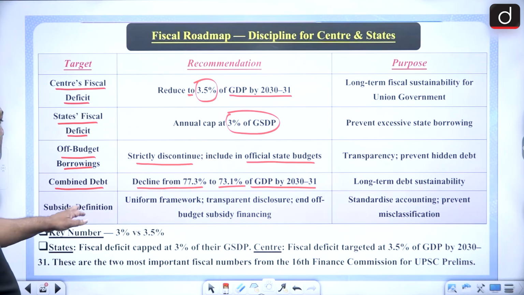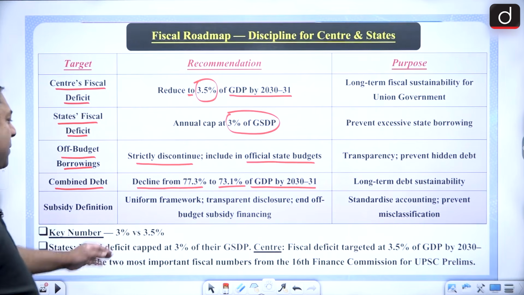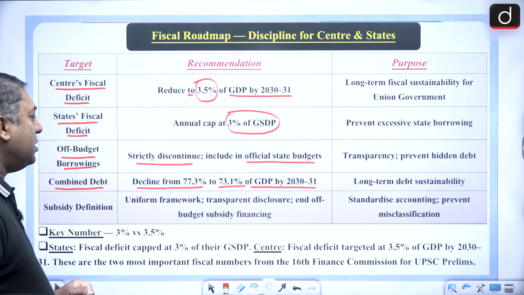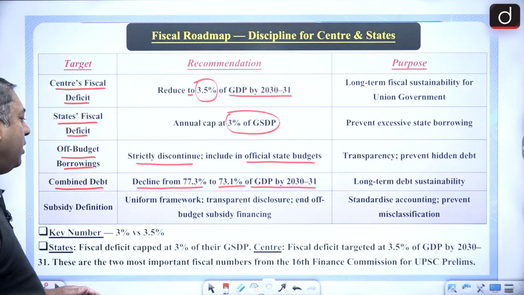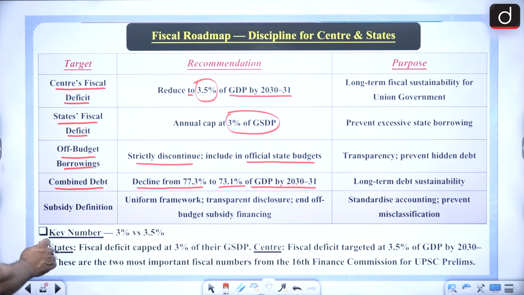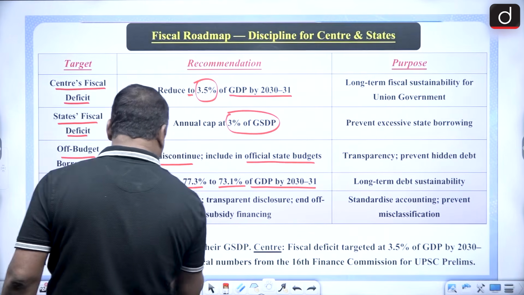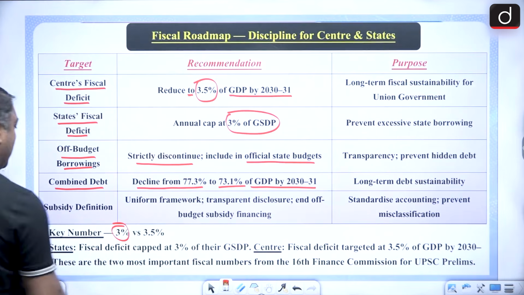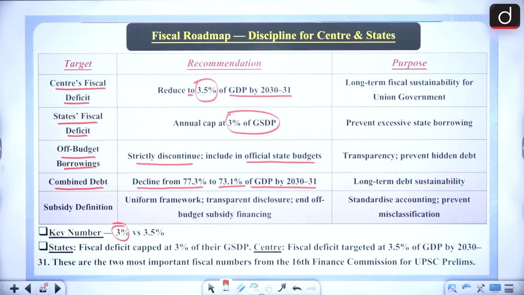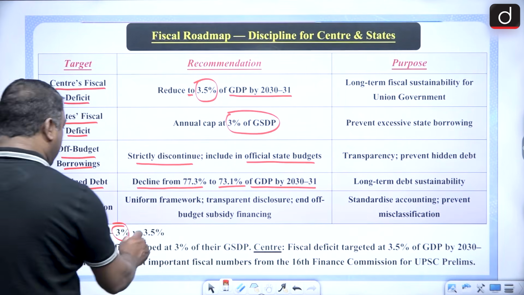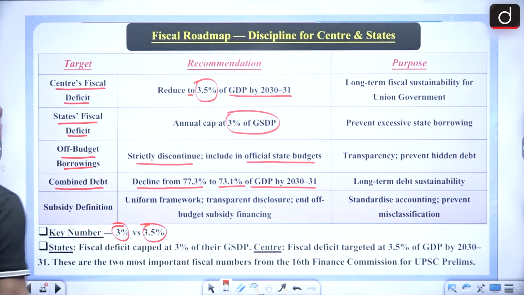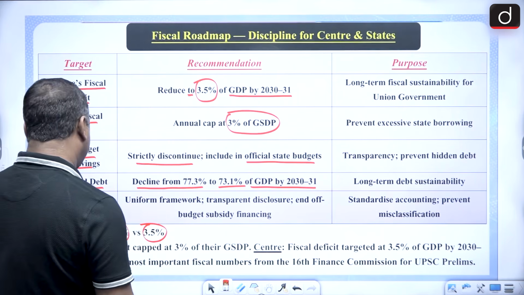And then the subsidy definition, there must be a uniform framework, and it should be transparent. So the key number which you have to remember is 3%, the annual cap for the state, 3% of the gross state domestic product. This is state's fiscal deficit, and the union or the center's fiscal deficit is to be reduced to 3.5%.